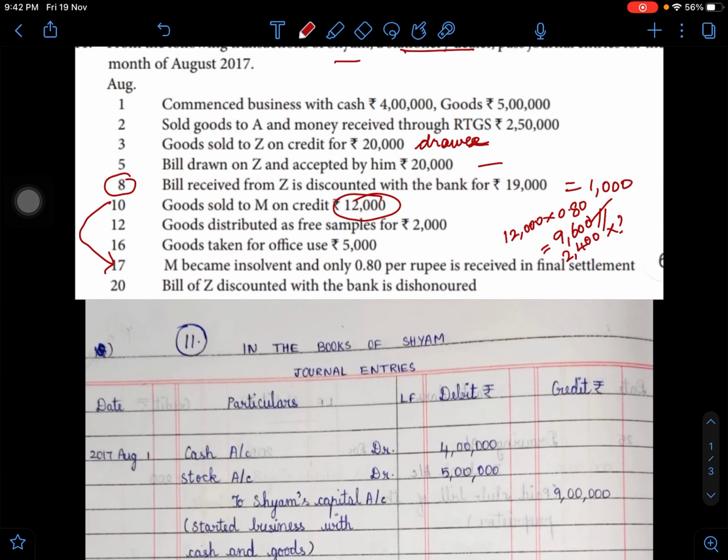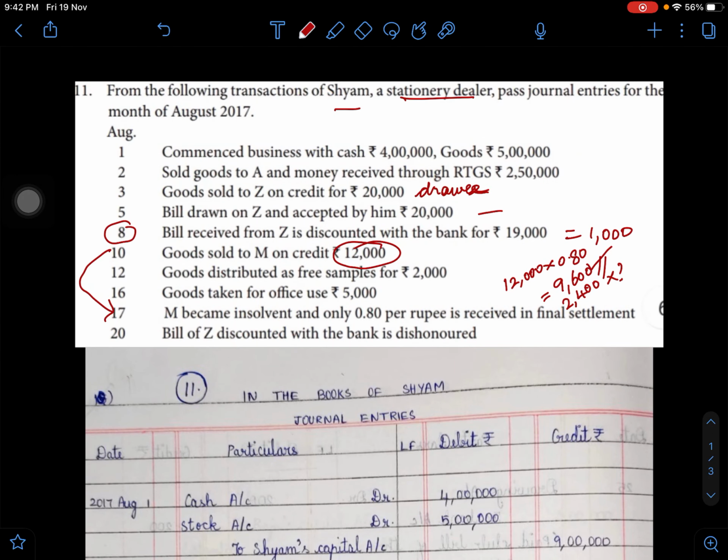And the last transaction is that the bill of Z, which was discounted with the bank, is dishonored. So what is this actually? On the 8th, in transaction 8, this bill which Shyam got discounted with the bank, Shyam got discounted with his bank because Shyam is a customer of the bank. That means in future the bank will get it realized. It will realize this amount from whom? From the customer, that is Z, who is the drawee.